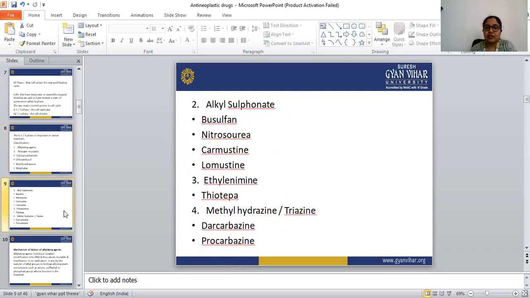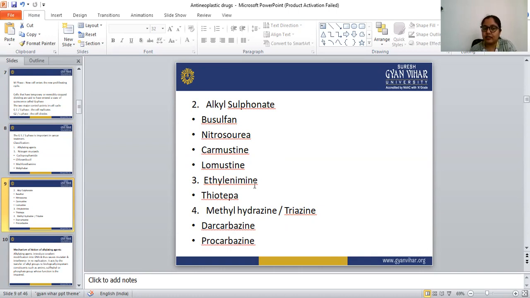The next classification of alkylating agents is alkyl sulfonate. From this alkyl sulfonate, you have to learn busulfan only, as it is in your syllabus. Then you have to learn thiotepa also, because it is in the syllabus. Thiotepa comes under the category of ethylenamine, which is a classification of alkylating agents.